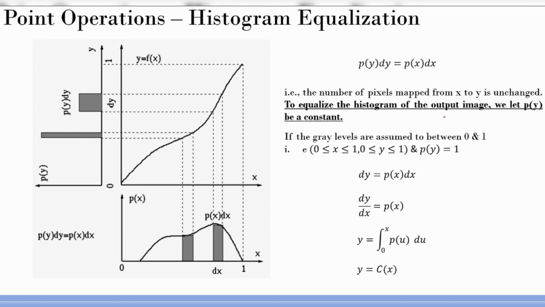But can I make up and down changes on the intensity so that it looks flatter? If you go about doing it mathematically, you end up with a formula where your new image is a function of the cumulative distribution function of the histogram of the starting image. Wherever you started, the original image is x, take the histogram of it, take the cumulative histogram of it, and that becomes the transfer function for the image. If you do that, you end up getting a histogram equalized image.